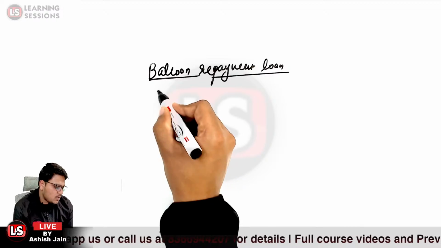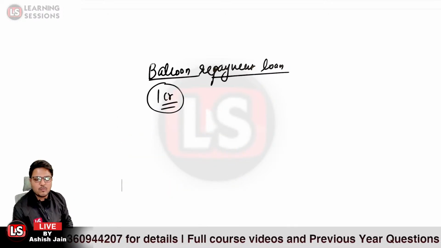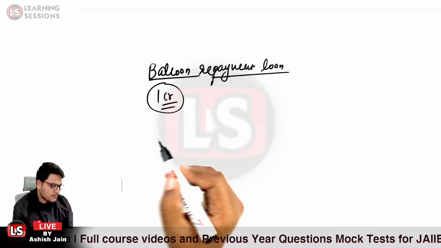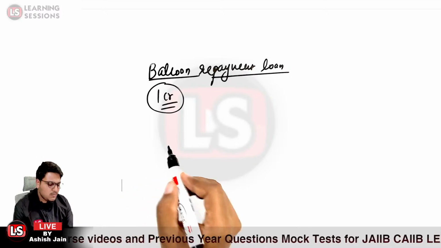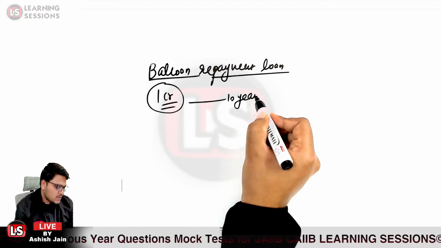Let us take the case that the amount of rupees 1 crore was advanced, and further the interest of 10 lakh rupees each and every year was being paid by the firm itself. It was advanced for 10 years.